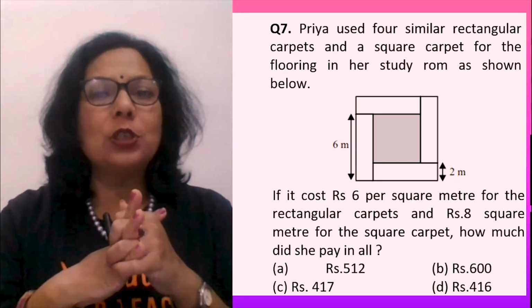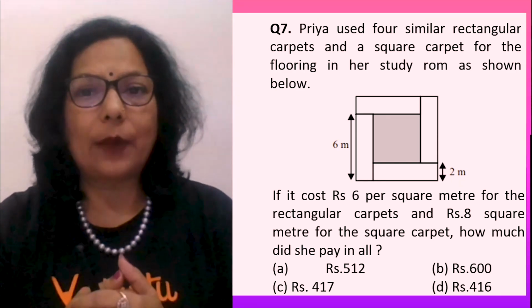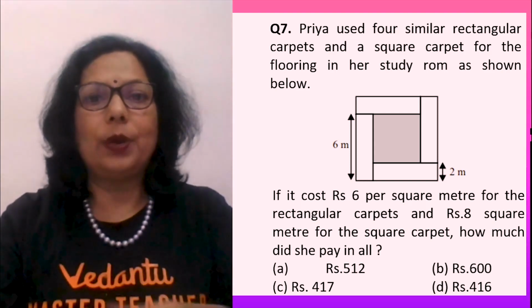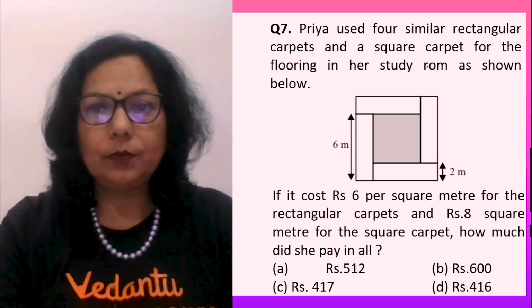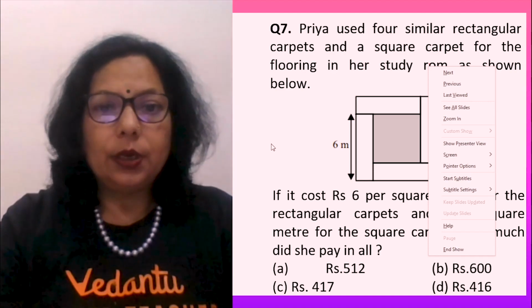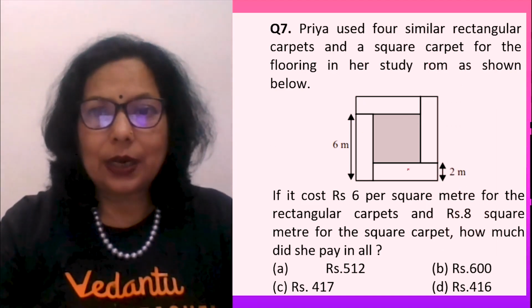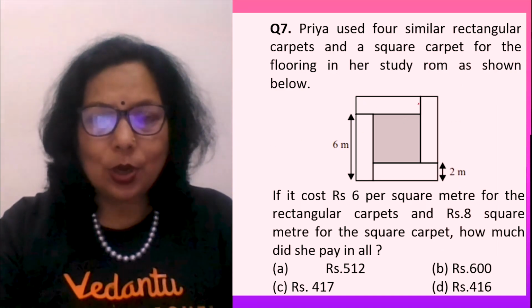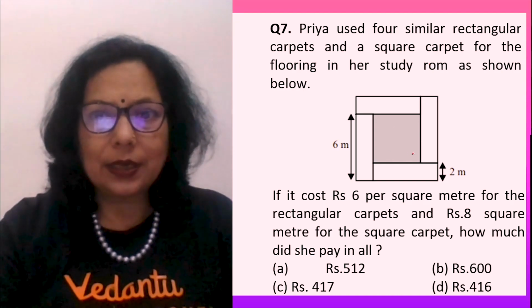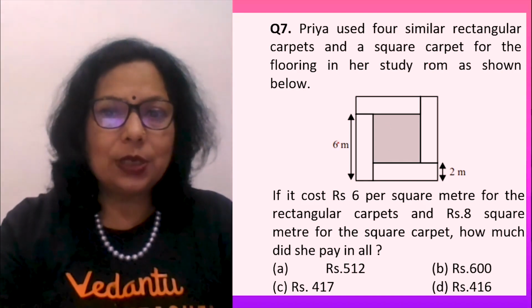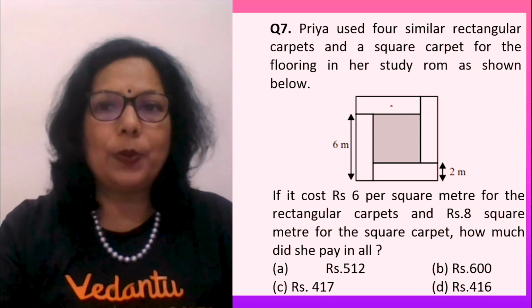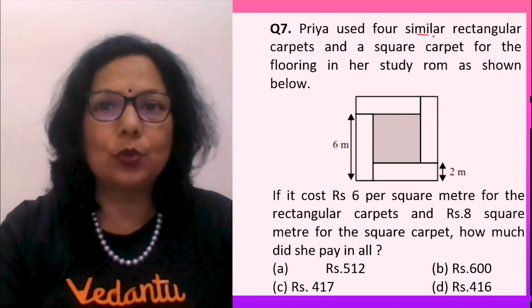So Priya used 4 similar rectangular carpets and a square carpet for the flooring in a study room, as shown below. Look here, this is a rectangle. The rectangular carpets are on the outside and inside there is a square carpet. Now this side is given 6, this is given 2, but all sides are similar. It is written 4 similar.